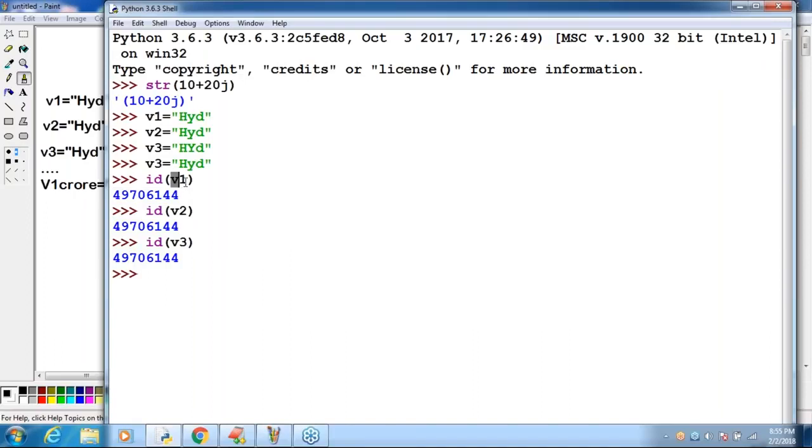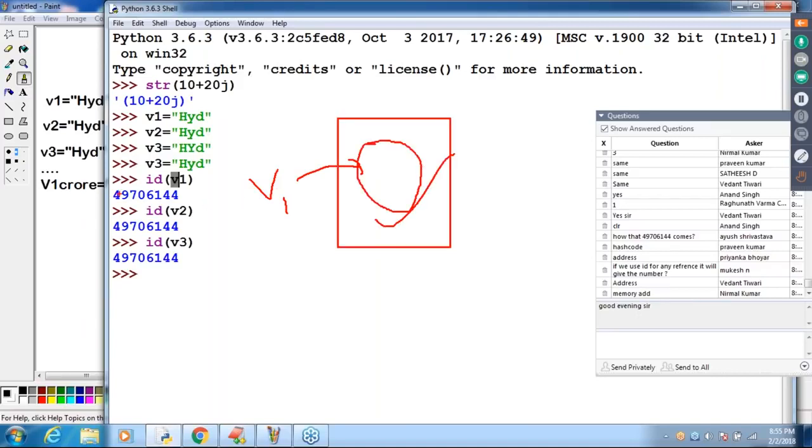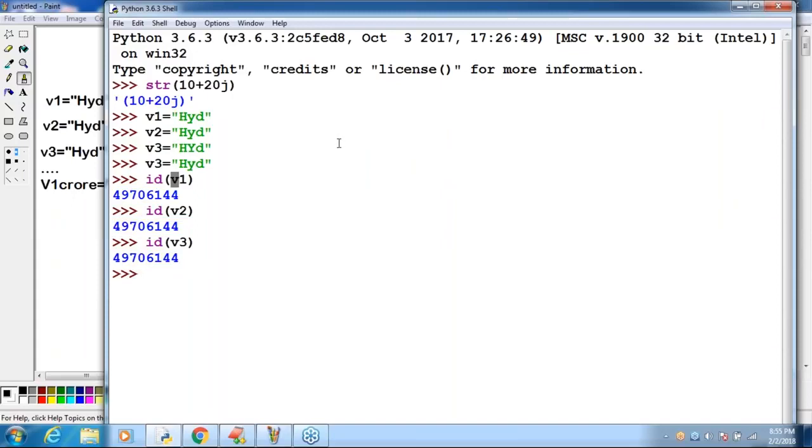Sir, V1 points to an object or not? V1 points to an object. Sir, what is the address of this object? That thing is nothing but this number. Are you getting it? How many Hyderabad objects are there? Only one. The address of V1, the address of V2, the address of V3 are always the same. Aish, are you able to understand, right?